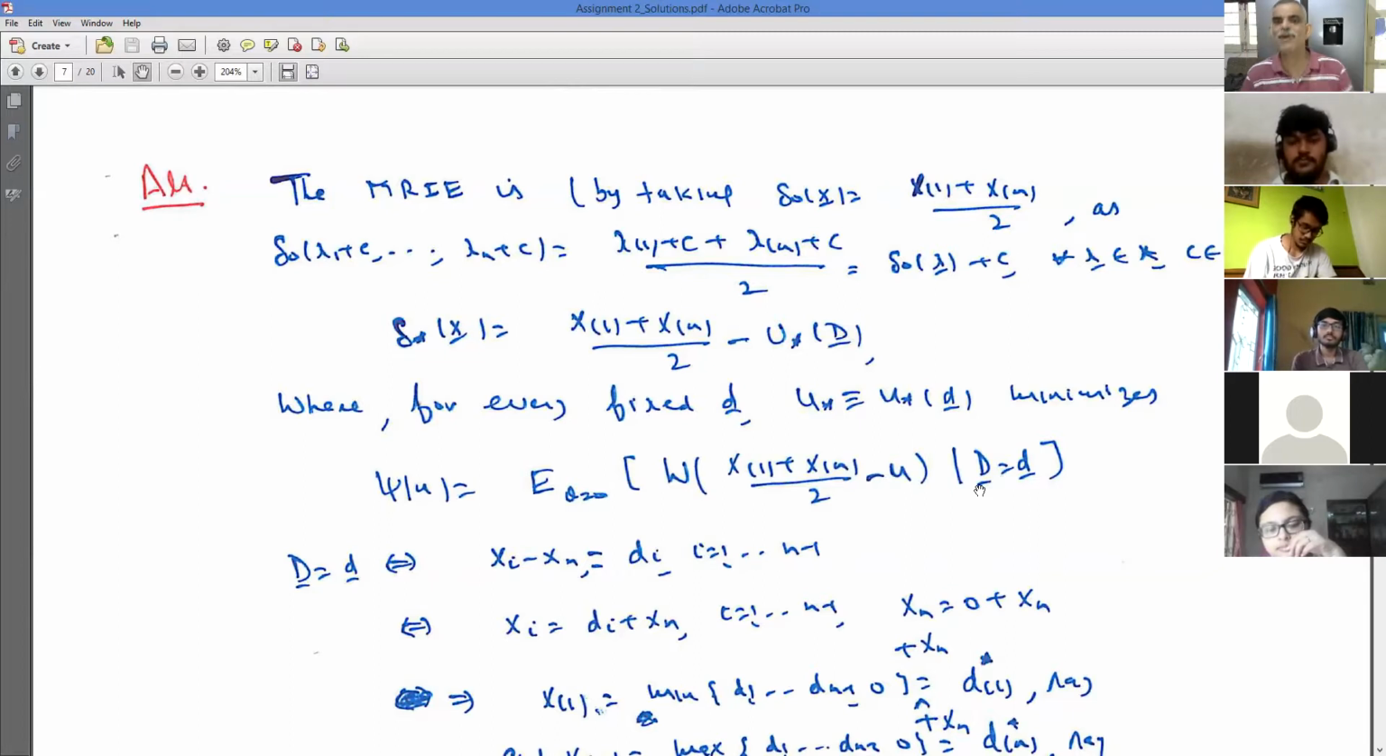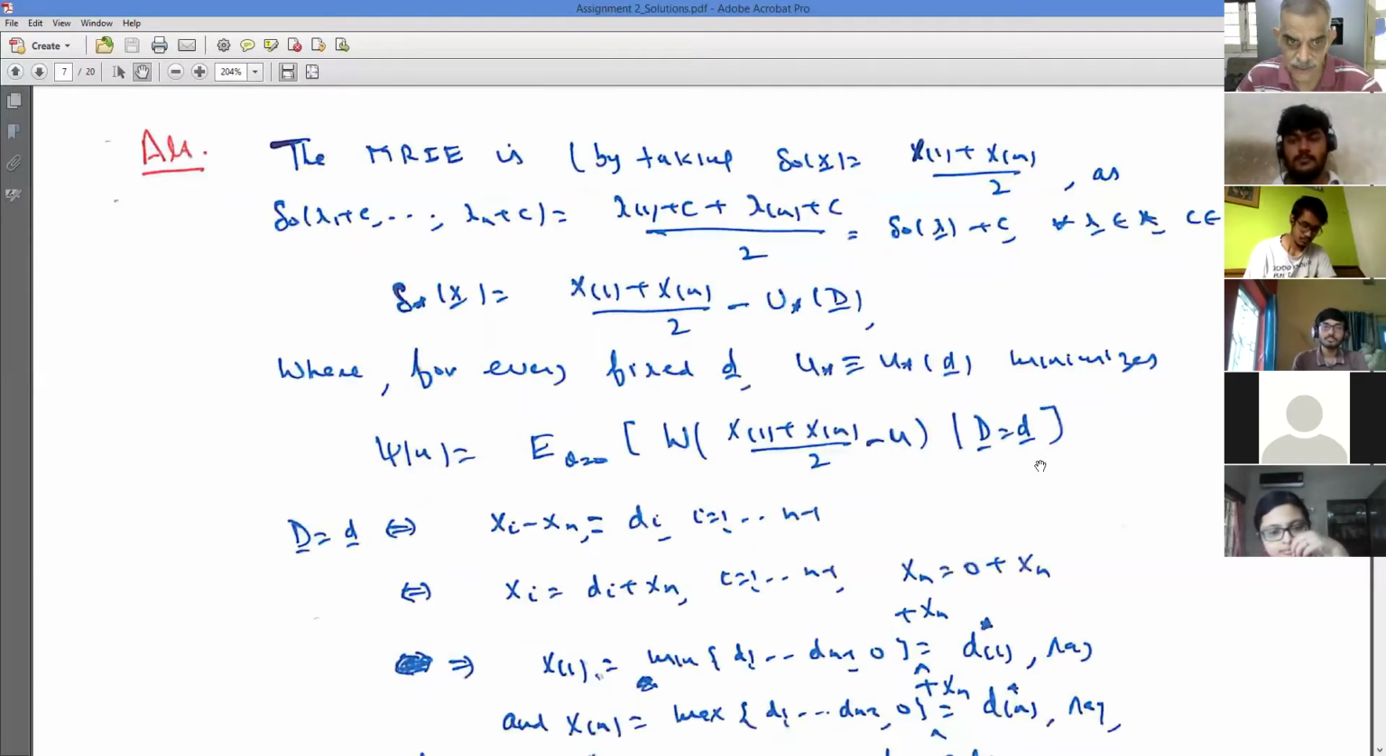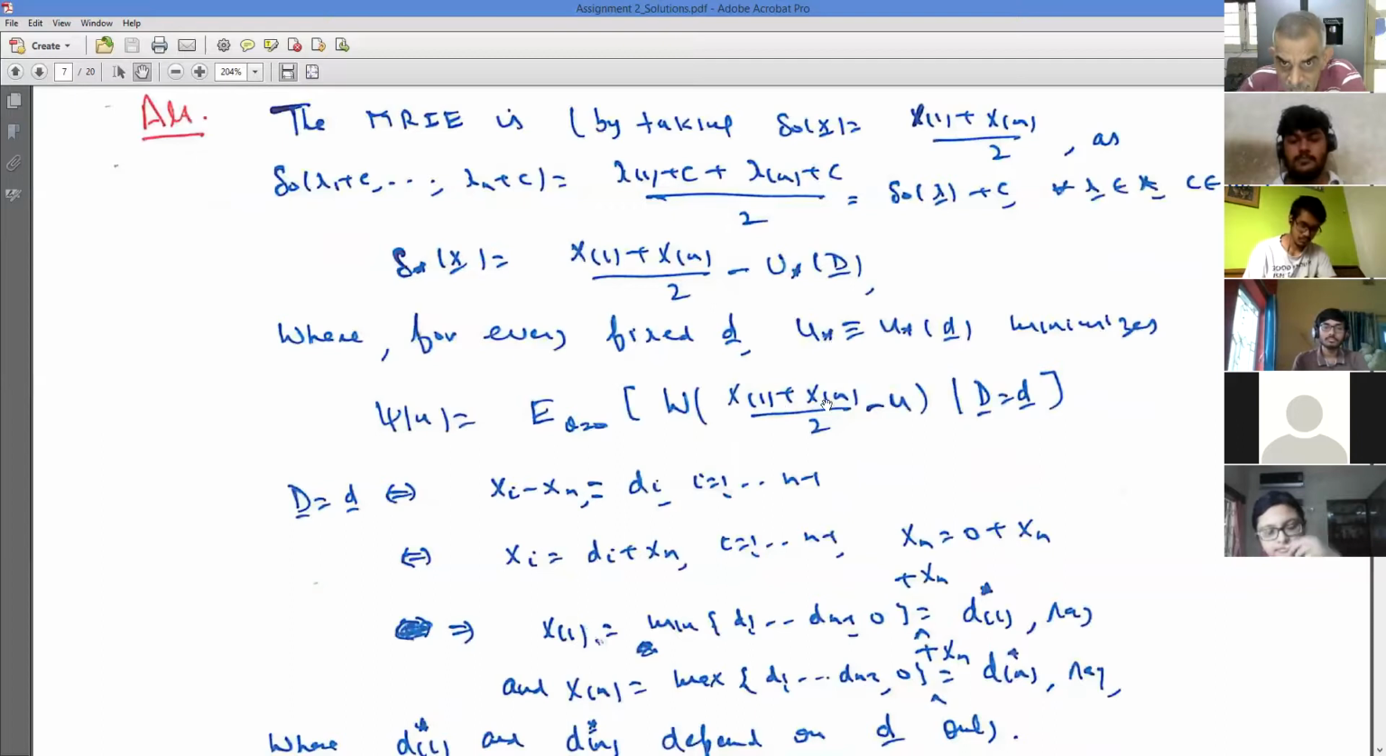Right? So everything amounts to showing that the distribution of (minus x1 plus xn)/2 given D equal to d, because I have to deal with the conditional distribution over here, is the same as the distribution of (x1 plus x2 plus xn)/2. So first I try to write down all this in terms of d's.